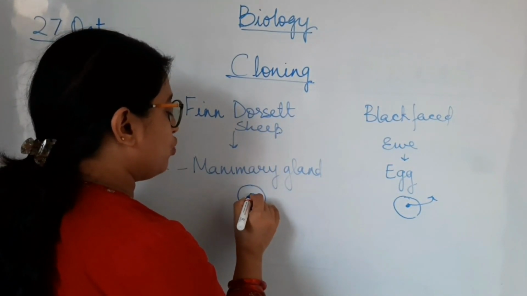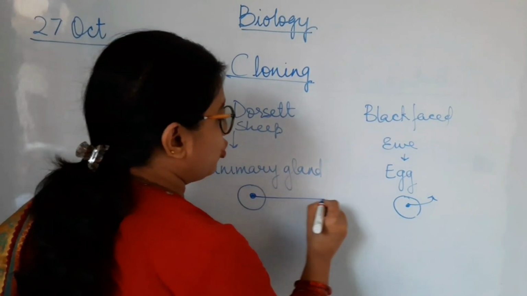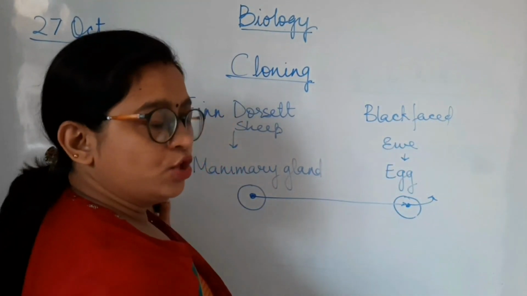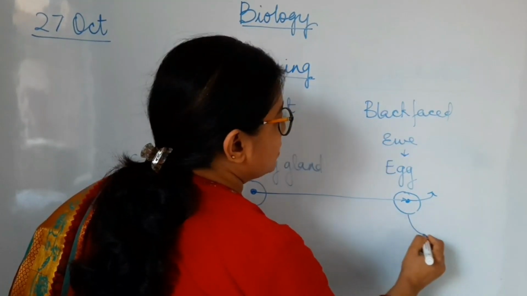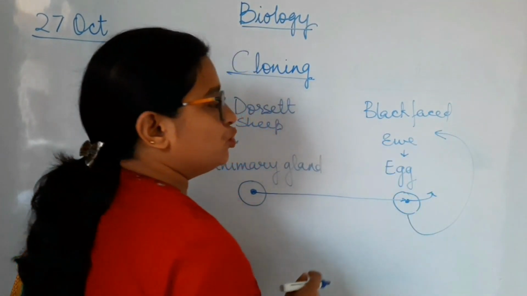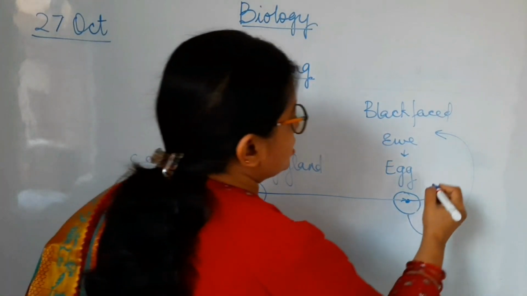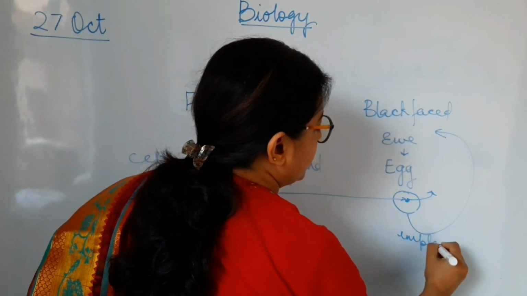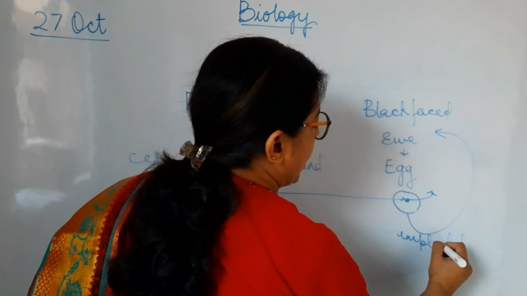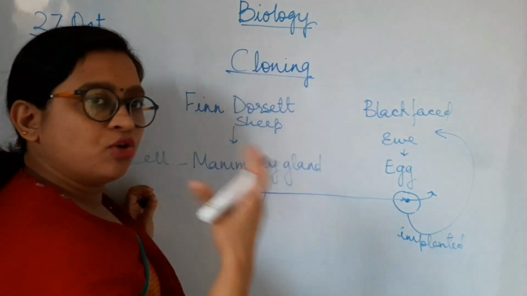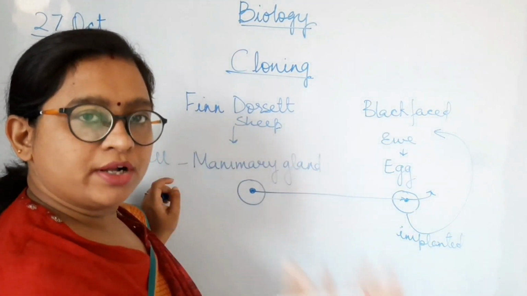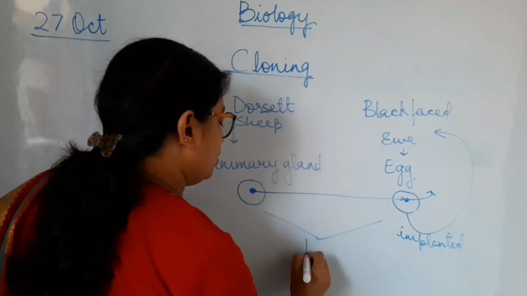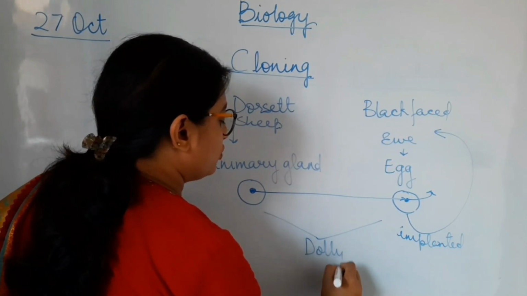So the nucleus of the mammary gland cell was put into the egg of the black-faced ewe, and then this egg was implanted back into the uterus of the black-faced ewe. After the whole development of the egg into a complete organism, the sheep Dolly was born.